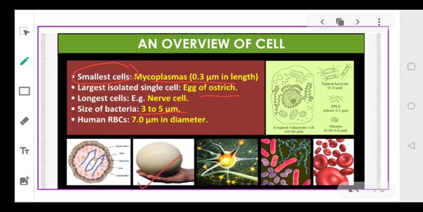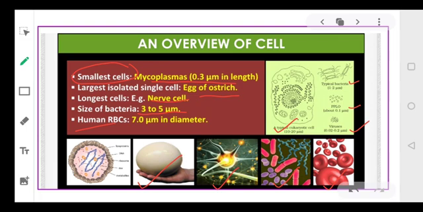The longest cells in the human body are the nerve cells, and the human RBCs are approximately 7 micrometers in diameter. Okay, so as you can see in the picture also, this is your ostrich egg, this is your nerve cell, the RBC, eukaryotic cell, then this is a bacterial cell, PPLO, and viruses.